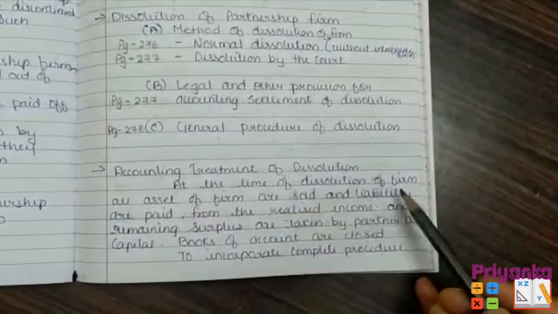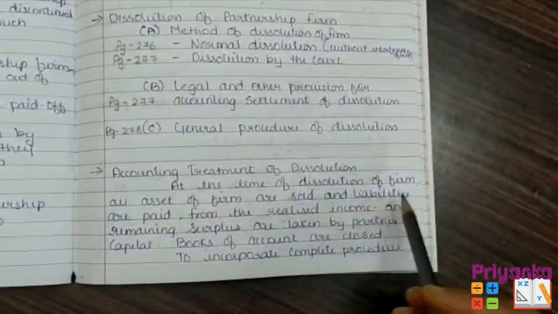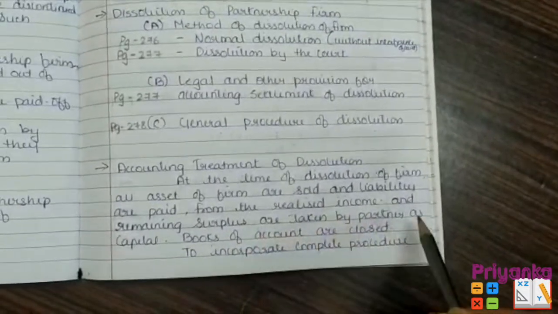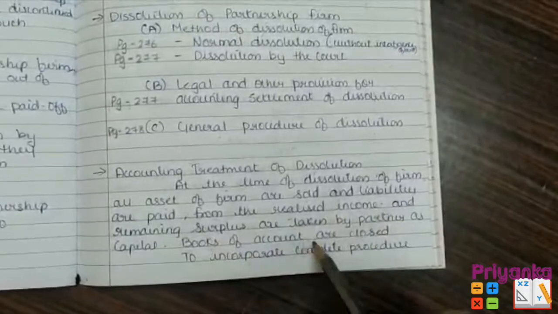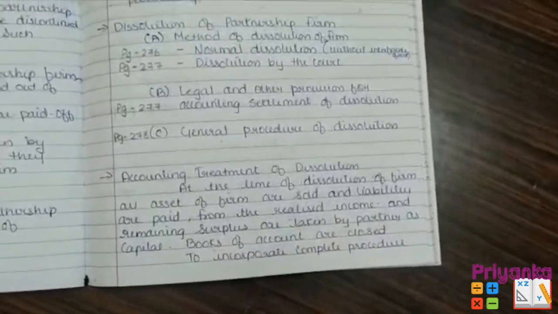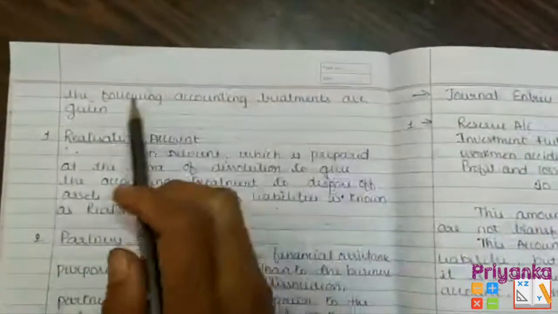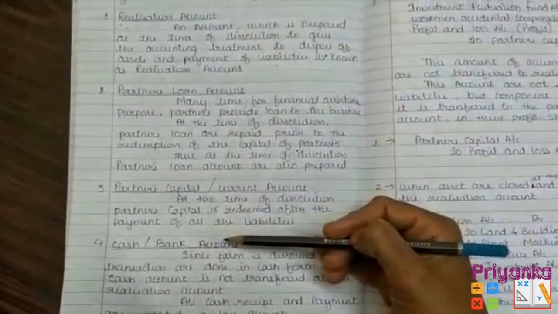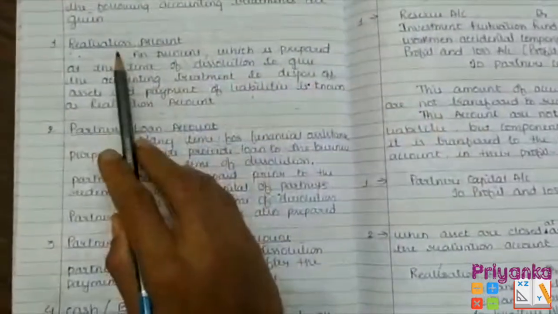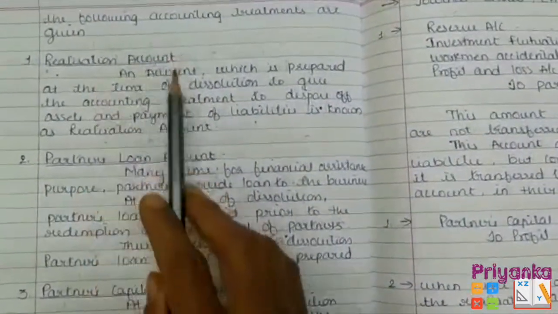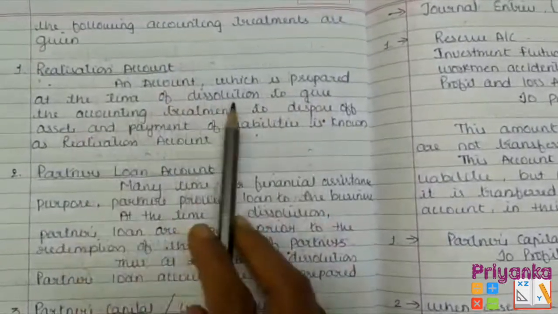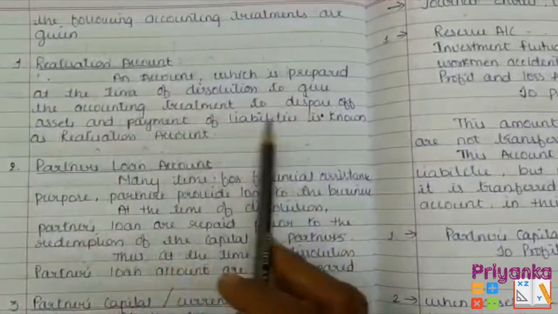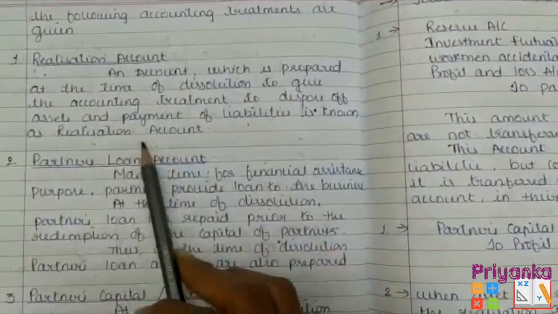At the time of dissolution of the firm, all assets of the firm are sold and the liabilities are paid from the realized income, and the remaining surplus is taken by the partners as capital, and the books of account are closed. To incorporate the complete procedure, the following accounting treatments are given. Now these are the 4 accounts which are prepared at the time of dissolution of partnership. First is realization account. It is an account prepared at the time of dissolution to give the accounting treatment to the disposal of assets and the payment of liabilities.